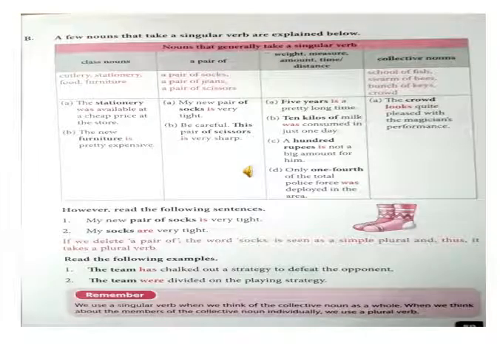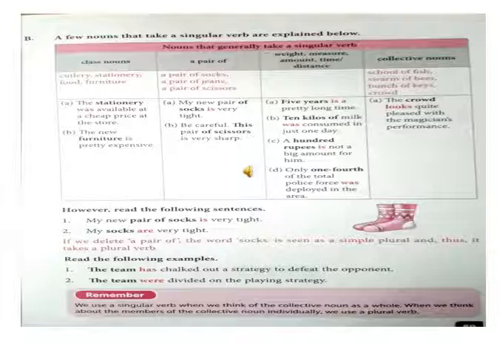You can see here a chart that tells that these nouns generally take a singular verb. For example, a pair of, weight, measure, amount, time and distance. Collective nouns, cutlery, stationery, food and furniture. These are class nouns. Let us see some examples of this.